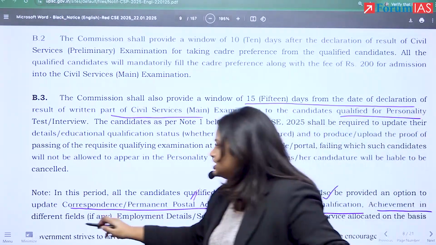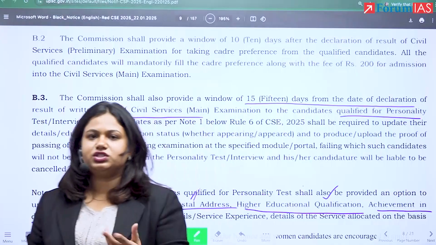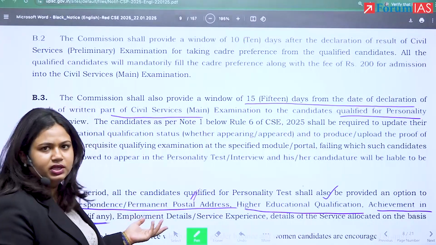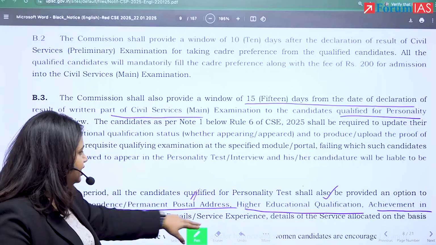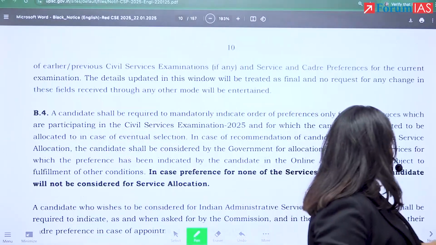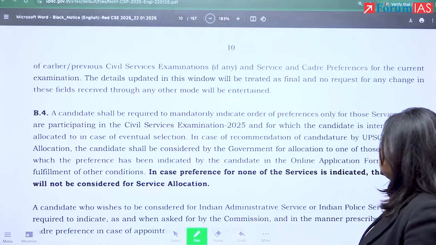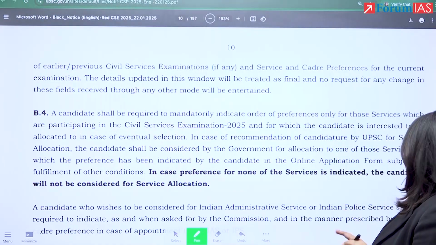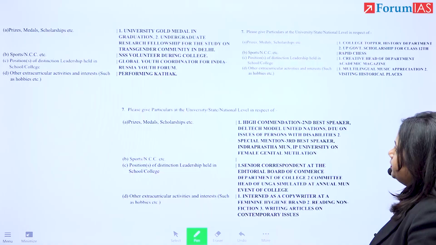Achievements in different fields, because again, if you're working, if you're studying, you might have more achievements that come up, so you get to change that. Employment details, service experience, right? Details of the service allocated, all these things you will get to change later, right? But you've been asked that your hobbies have to be frozen already, right?